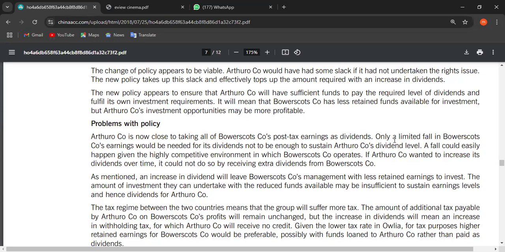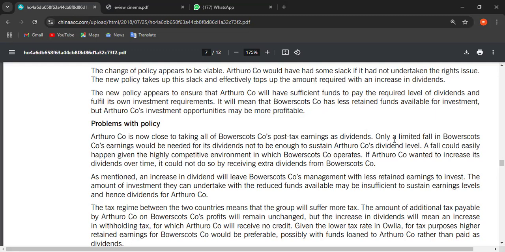So what the examiner is saying is that only a limited fall in the earnings would be needed for its dividend not to be enough, because the 96% remittance is the huge level that B company is paying to Arthurou company. So if these remittances are reduced from 96%, for example, to 90%, it will be a problematic thing for the parent company.